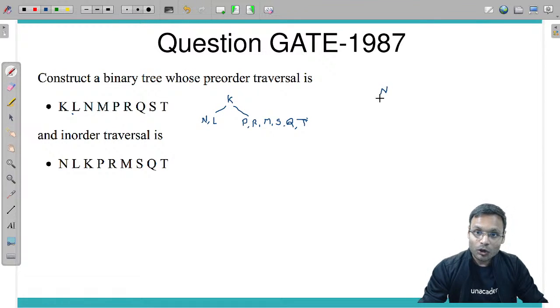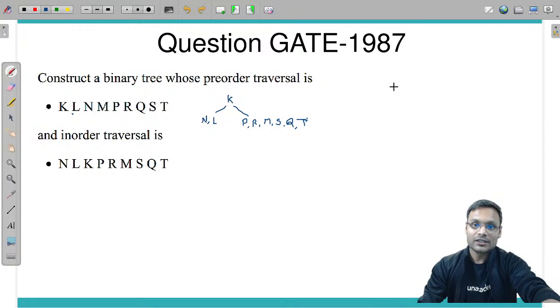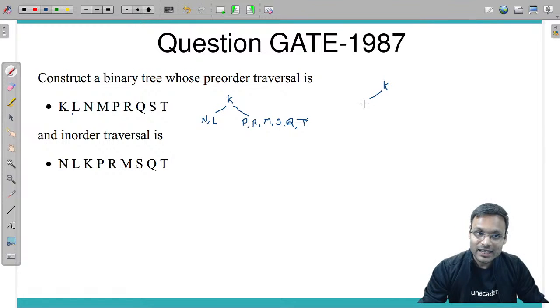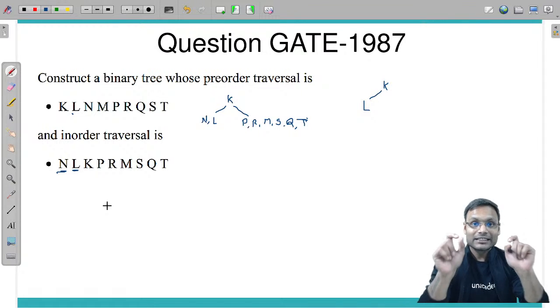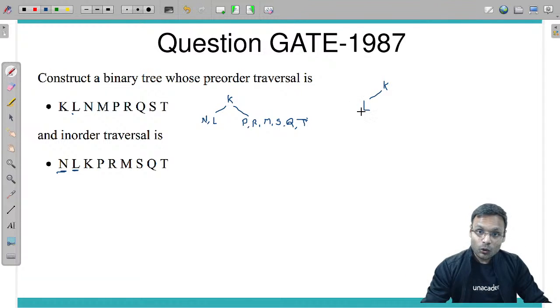N is not the root of this subtree. So K is the root of the entire tree, and L is the root of the left subtree. Now check where N is traversed with respect to L in the in-order traversal. In-order traversal gives left and then right, so N is traversed before L, which means N will be in the left subtree of L.